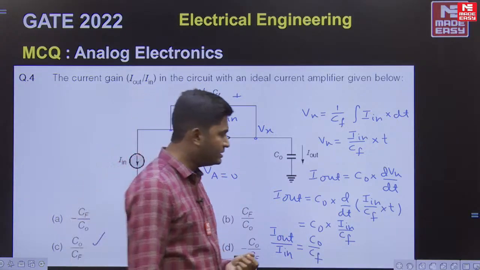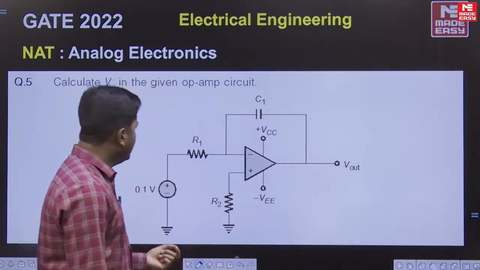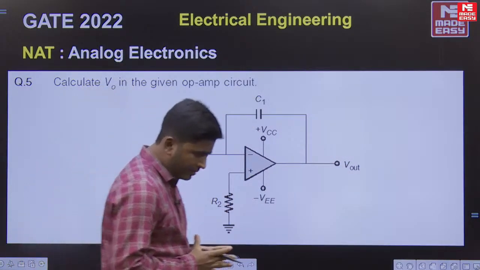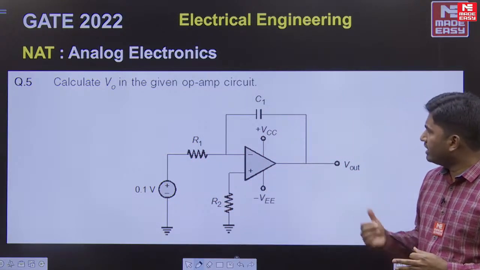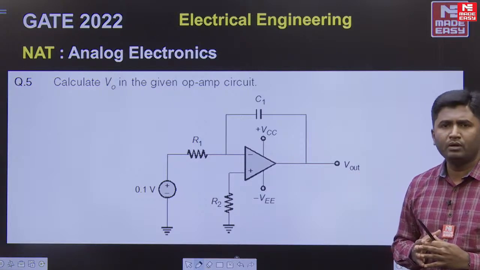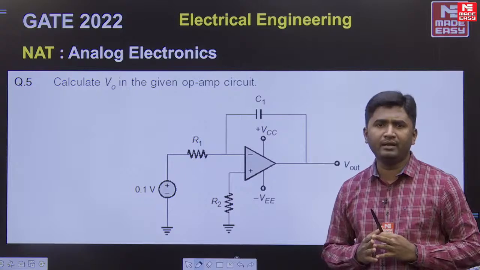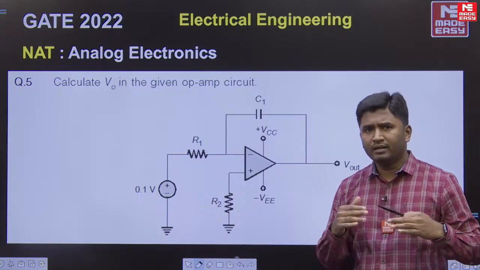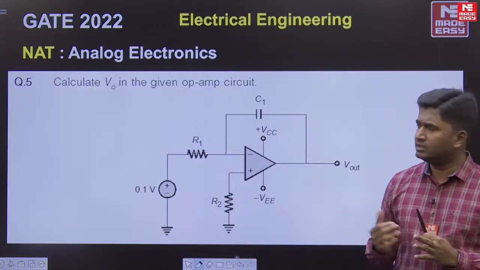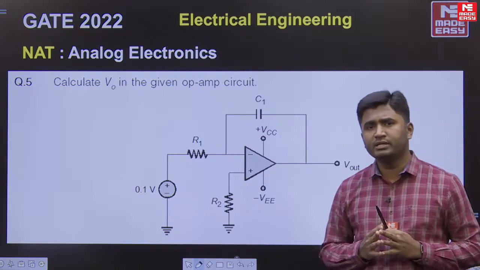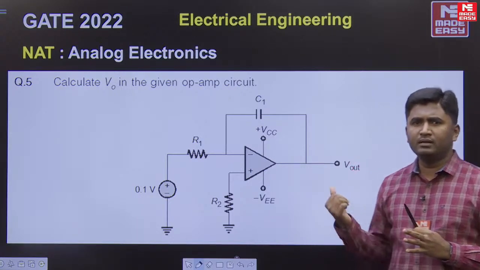Then there is one more question which is based on op-amp. Now in this question, the input is given as 0.1 volt and we have to tell what will be V out. Now this is a standard op-amp application, we can call it an integrator. If you studied in classrooms, we teach it with so much detail, the integrator using op-amp. This is an inverting type integrator using op-amp.